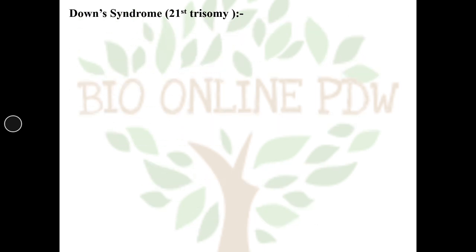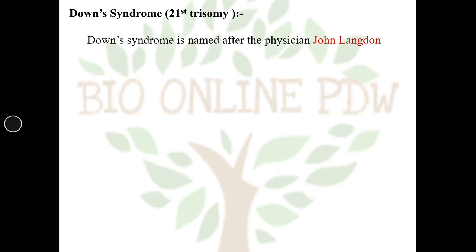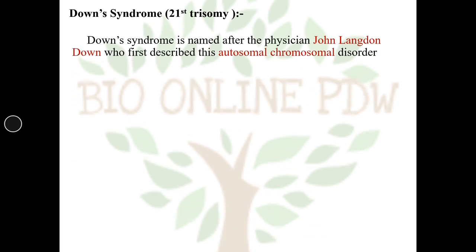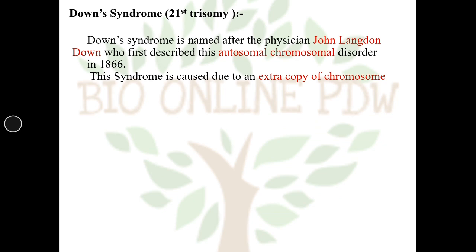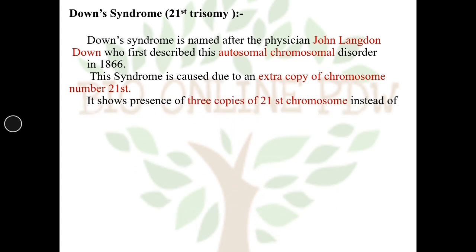Let us start with Down's syndrome, which is also called the trisomy of 21st chromosome. Down syndrome is named after the physician John Langdon Down, who first described this autosomal chromosomal disorder in 1866. This syndrome is caused due to an extra copy of chromosome number 21.